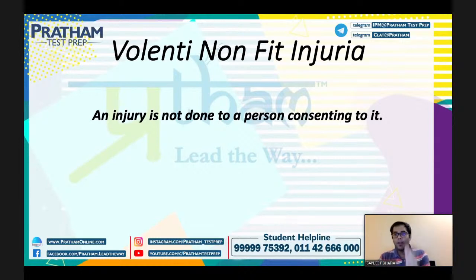So basically you have consented for such an injury. So an injury is not done to a person who is consenting to it. It comes under the definition of volenti non fit injuria. ठीक है, तो अगर आपने कंसेंट दिया है और आपको इंजरी हो जाती है तो आप किसी को रिस्पॉन्सिबल हेल्ड नहीं कर सकते. Very simple as that. ठीक है, very easy definition, very easy like legal maxim also, nothing very complicated here. सीधी सी बात है, किसी को इंजरी हो जाती है जिसके लिए उसने कंसेंट दिया, बात खत्म.